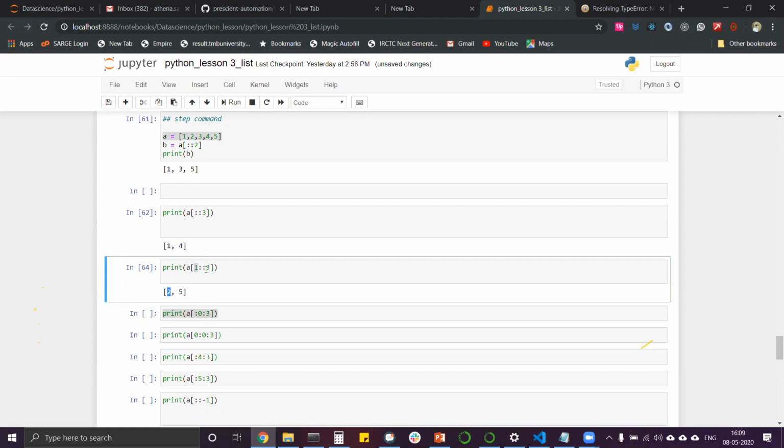Then we are writing 3 as a step. So what will the step of 3 do? It will leave this, and third one means 3 and 4, it will leave them and print out the 5. So it will be 2 and 5.